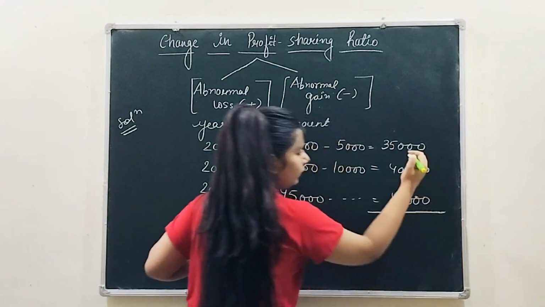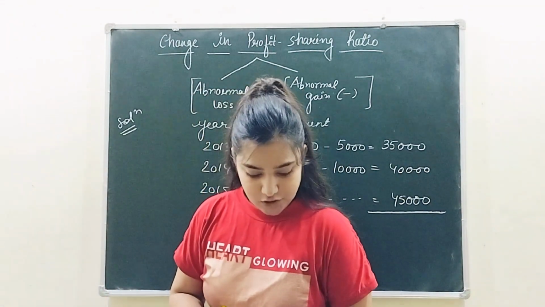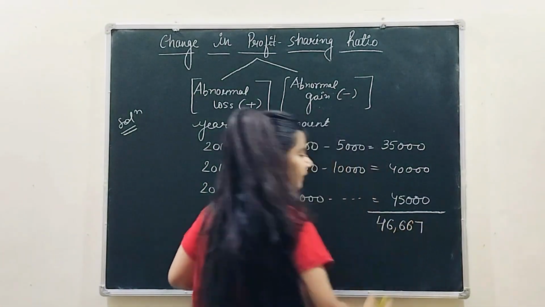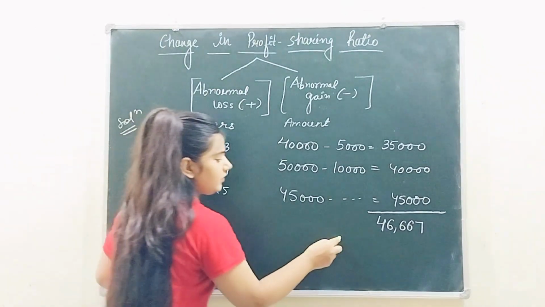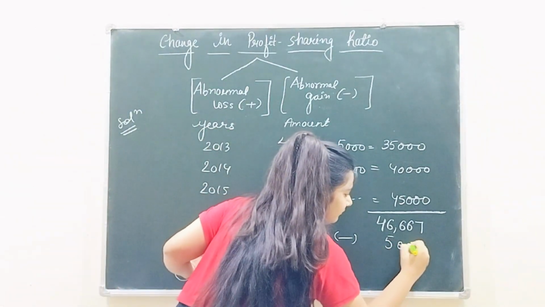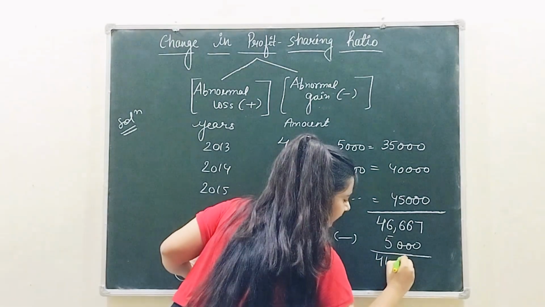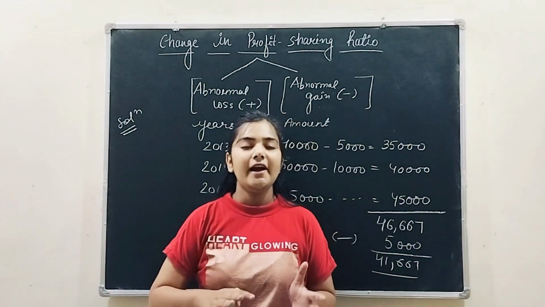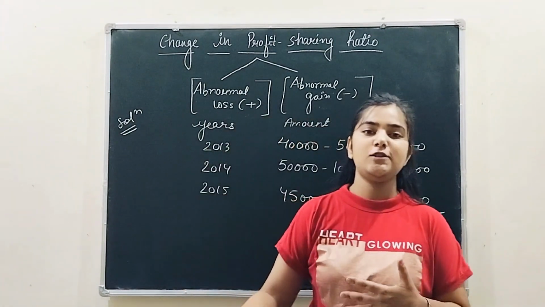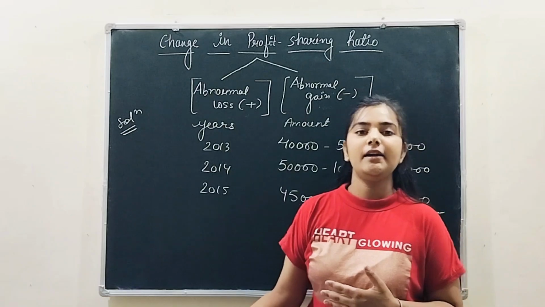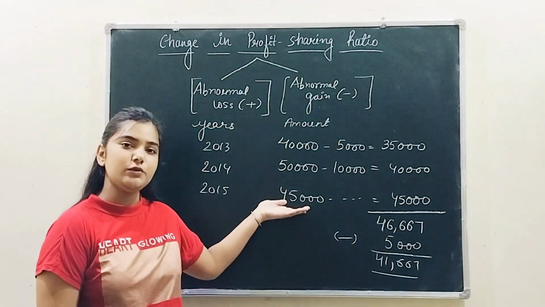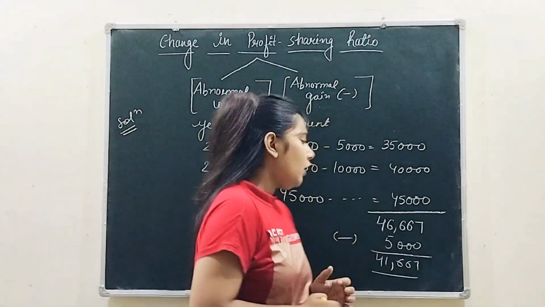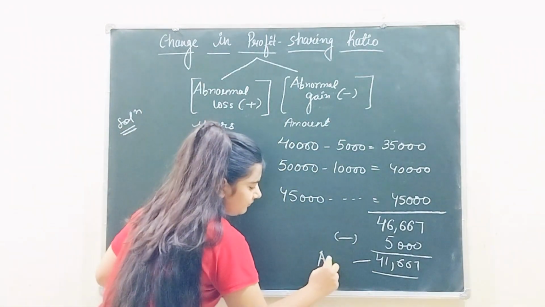Now you are simply going to calculate your average. Now how much average are you getting? You are getting 46,667, right? So now you need to subtract your insurance premium, which gives you 41,670. Why have you subtracted the insurance premium now from the average profit? Because I have told you that the insurance premium is a recurring expense, right? क्योंकि वो आपको हर साल reoccur करना पड़ेगा, तो instead of subtracting from your year's profit, आपको उसको subtract करना है तीनों years के average profit में से, right? So this is your average profit that you are getting.